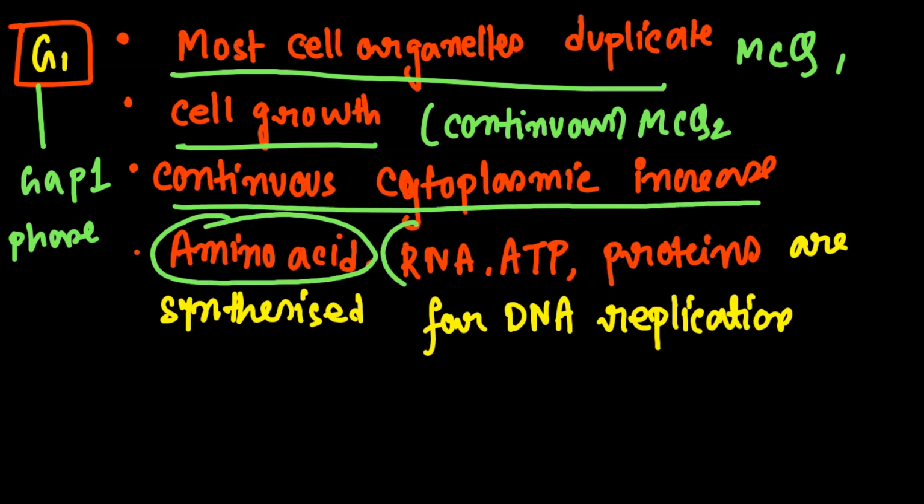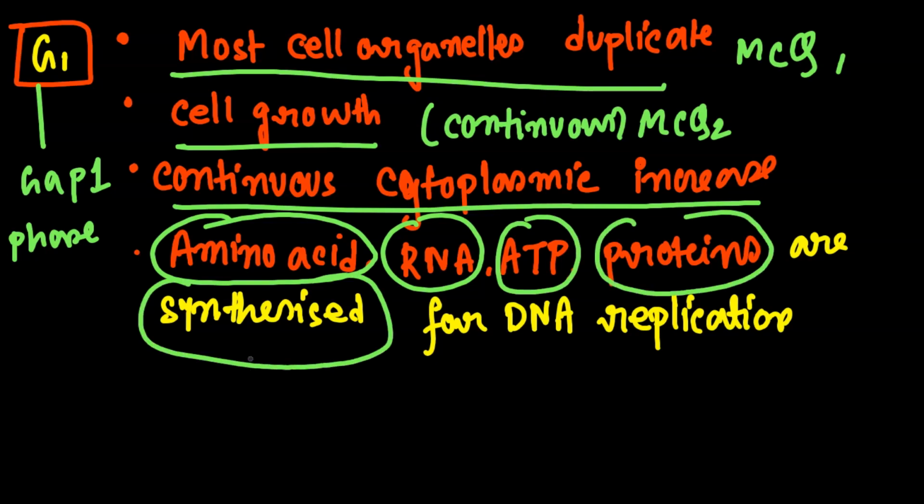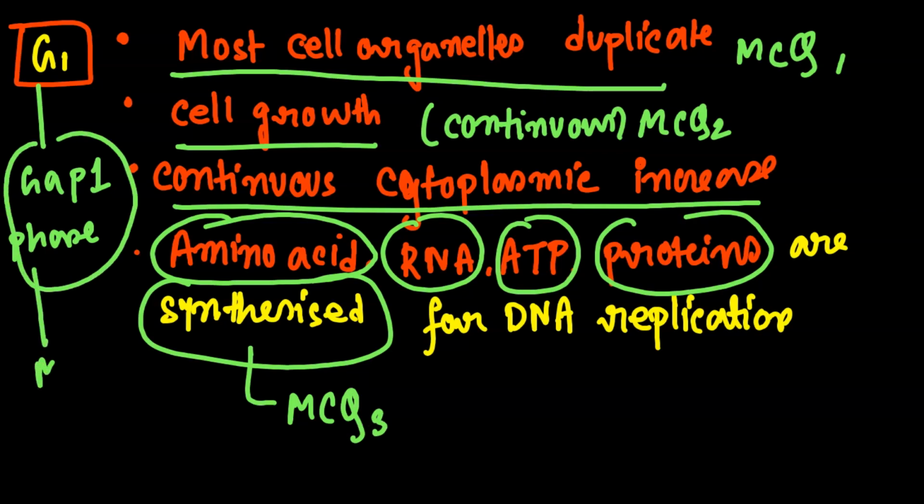Amino acids, RNA, ATP, proteins, they all are synthesized. This is MCQ number 3. What is another name of the G1 phase? This is the gap 1 phase.